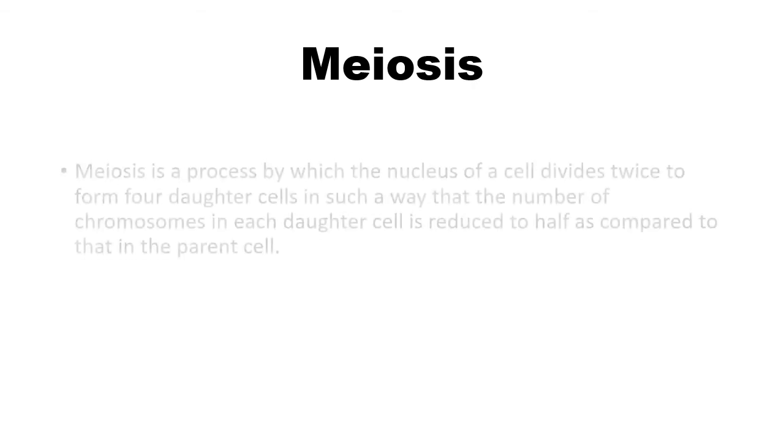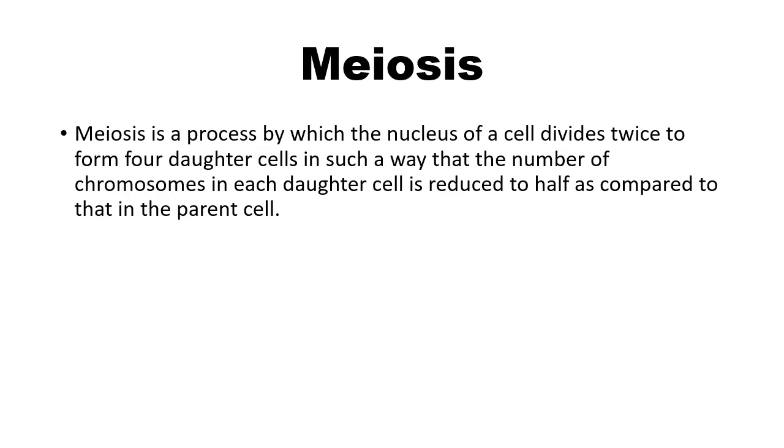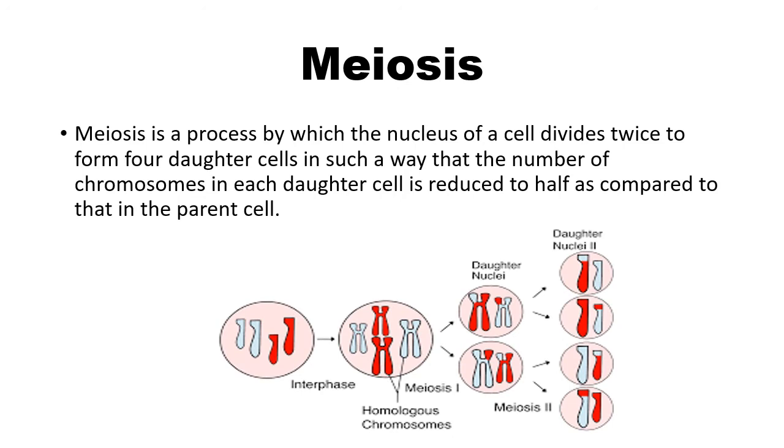The next type of cell division which we discuss in this video is meiosis. Meiosis is a type of cell division by which the nucleus of the cell divides twice to form four daughter cells in such a way that the number of chromosomes in each daughter cell is reduced to half as compared to that in the parent cell. Now you can see the figure in which there are two types of divisions, meiotic 1 division and meiotic 2 division.